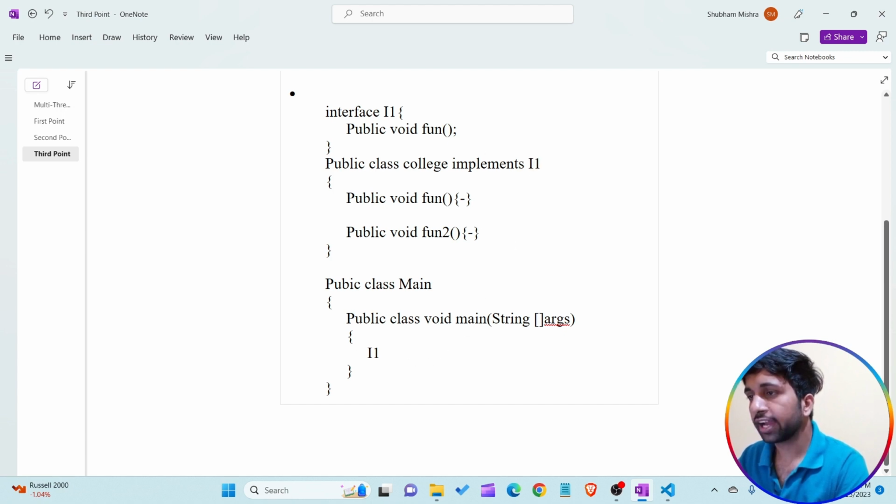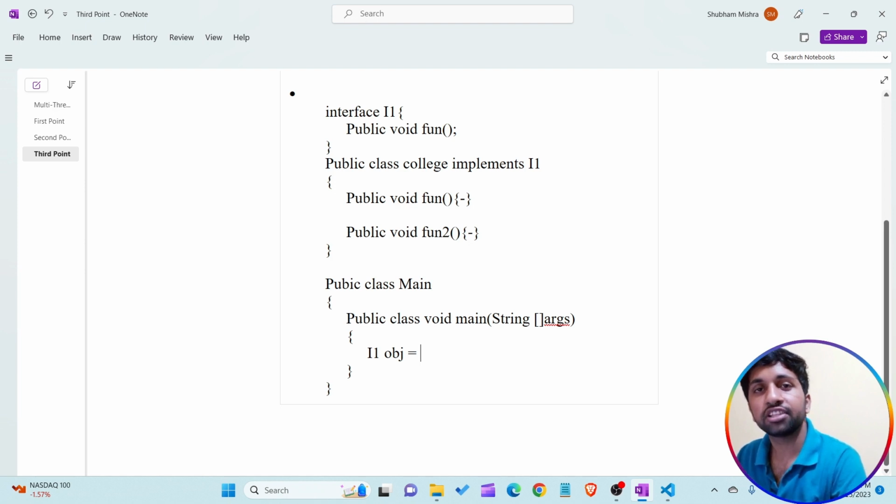Okay, so I1 is the interface. Now I'm just creating the reference. We are saying that we are not able to create the object of an interface, but we are able to create the reference variable of an interface. I'm just creating the reference variable. obj is a reference variable of the I1 interface.